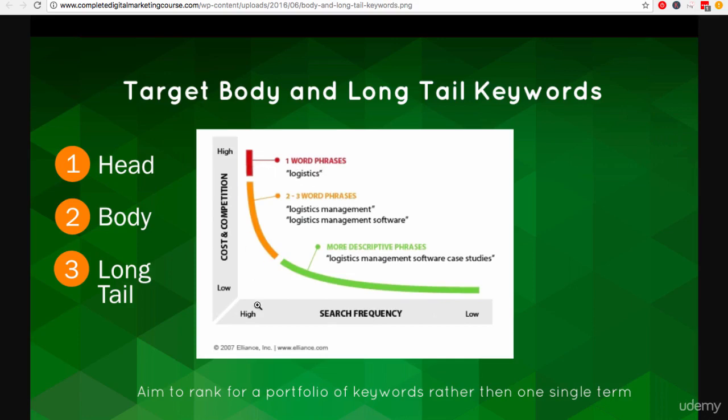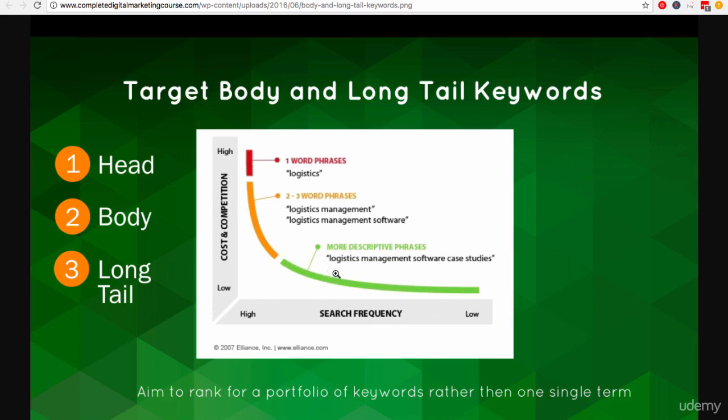Yes, they get a massive amount of search frequency or search volume, but they're also very, very competitive because a lot of people are drawn in by the search volume. Now down here in the second part of the graph, or the body of the graph, you can see that this is made up of 2 to 3 word phrases, things like logistics management software. So yes, these are going to have less search frequency, but they're also going to be less competitive, which means you have a better chance of ranking on page number 1.